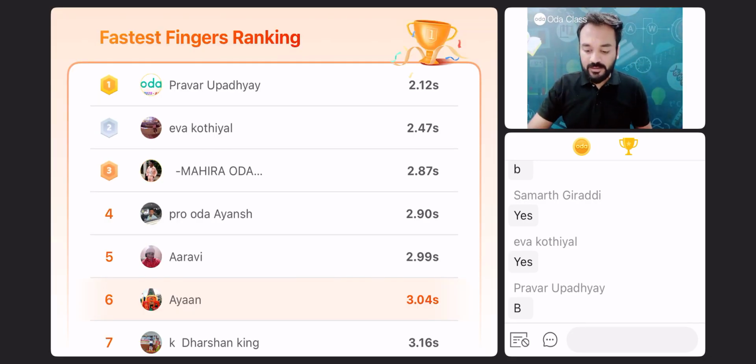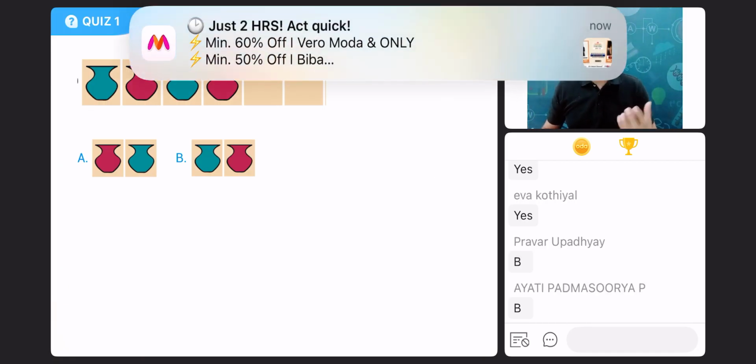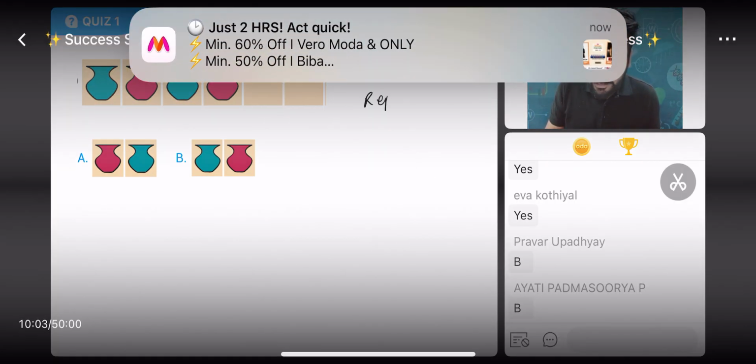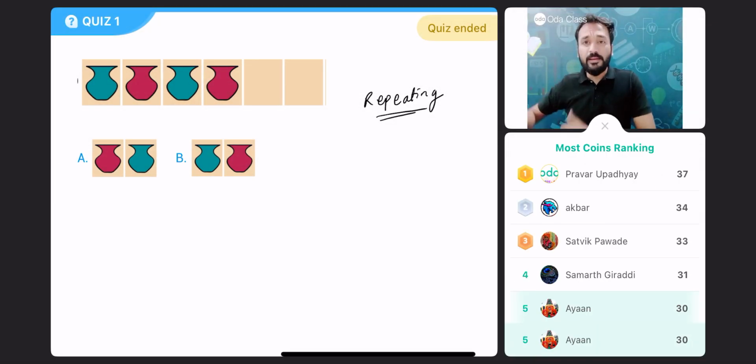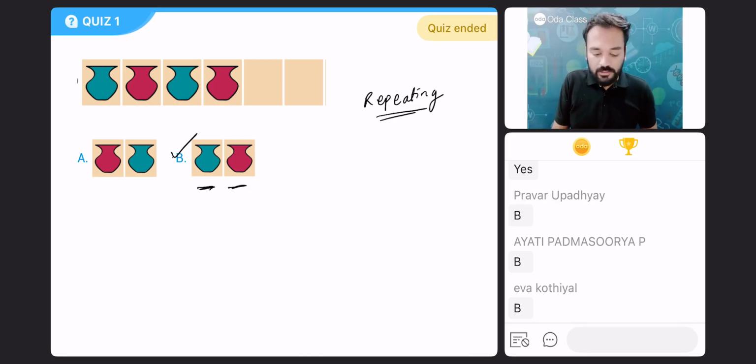What type of pattern is this? This is a repeating pattern in which green pot and red pot are repeating again and again. Next, what will come? Obviously, green pot first, then red pot, right? This cannot be the answer. Clear? Option B is the correct answer.